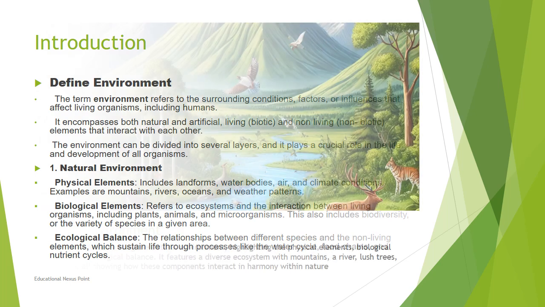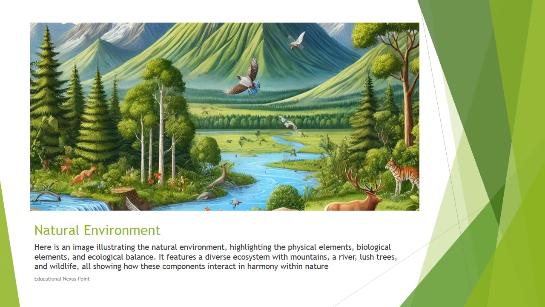Coming to the next type of environment. So here you have an example for the natural environment. In the picture you can see birds flying, animals there, water present, hills are present. So this completely includes the physical and biological components which constitute the natural environment.